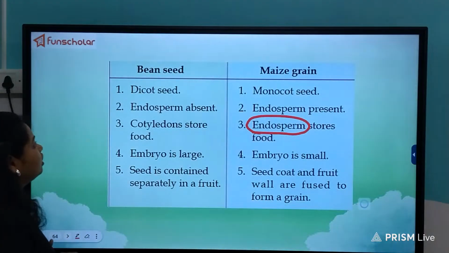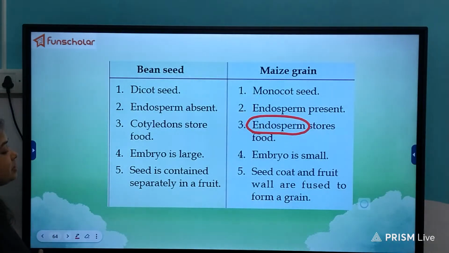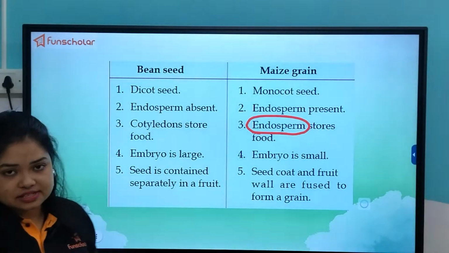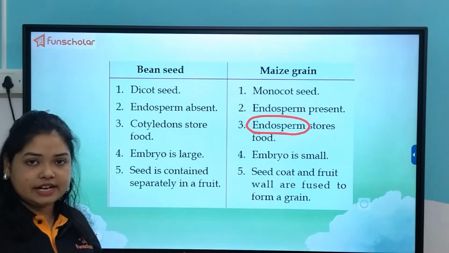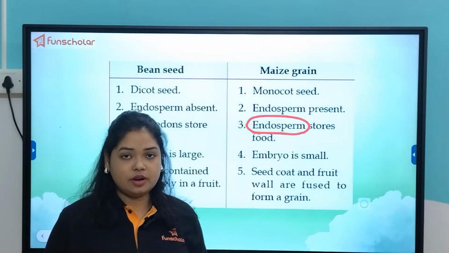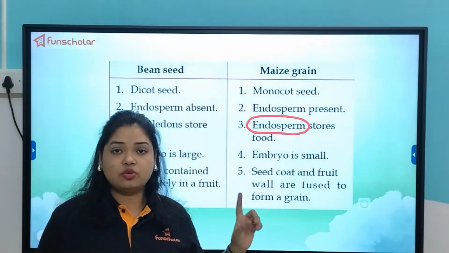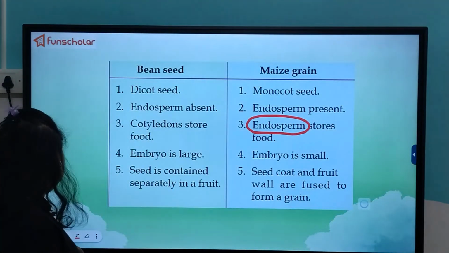But in the dicot seed, it is present separately, and the layers of the fruit that we have studied, the epicarp, mesocarp, and endocarp, and the seed coat remain separate.